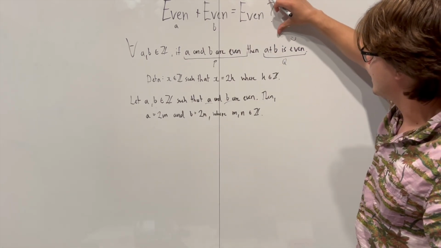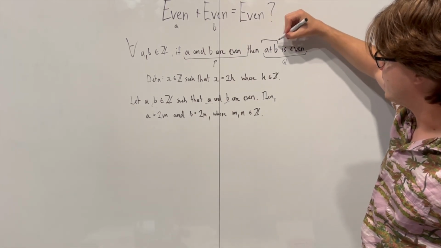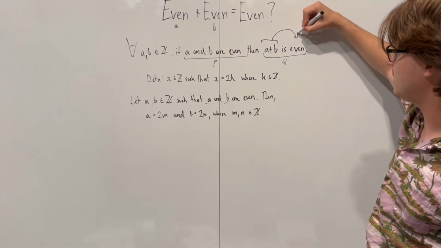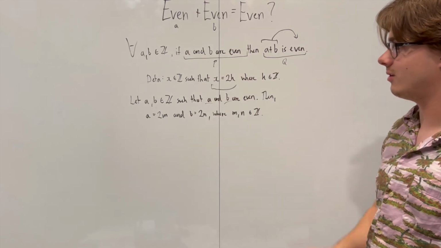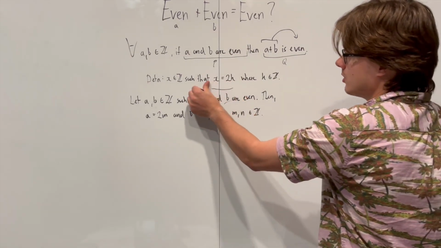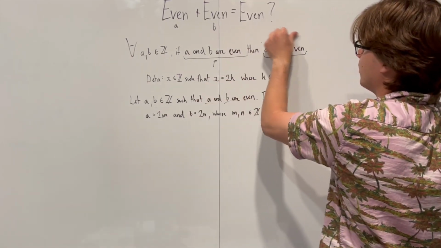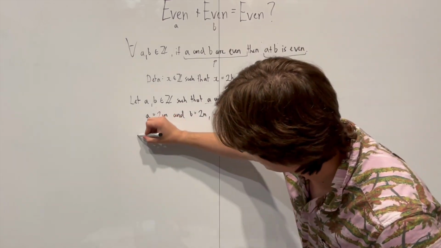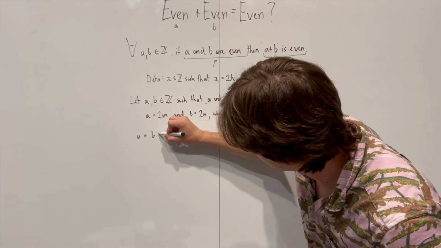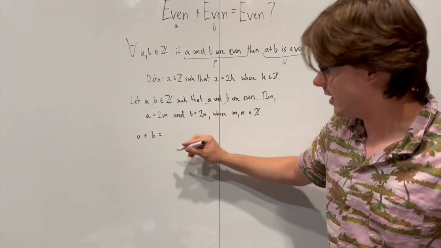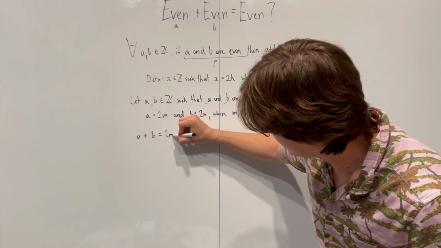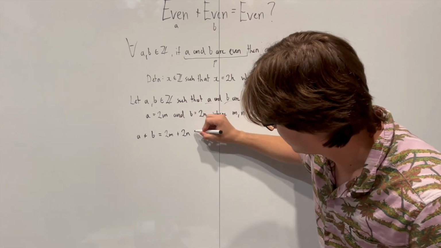Well, like I said up here, we're going to try this and see if a plus b does in fact equal even, does in fact lead to something that looks like it's in the form of x equals 2k. So let's give that a shot real quick. So we say a plus b is equal to. We then substitute into our equation our definitions of a and b. So we say 2m plus 2n is equal to.